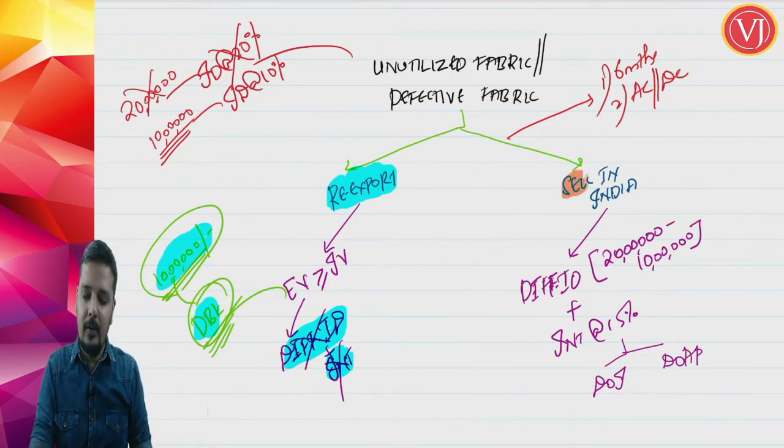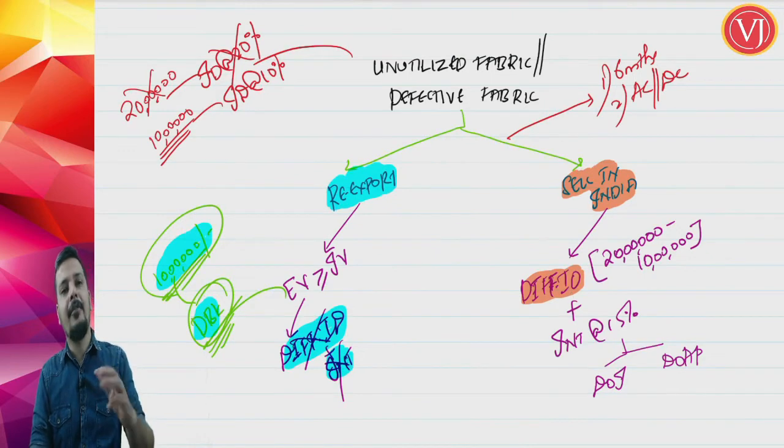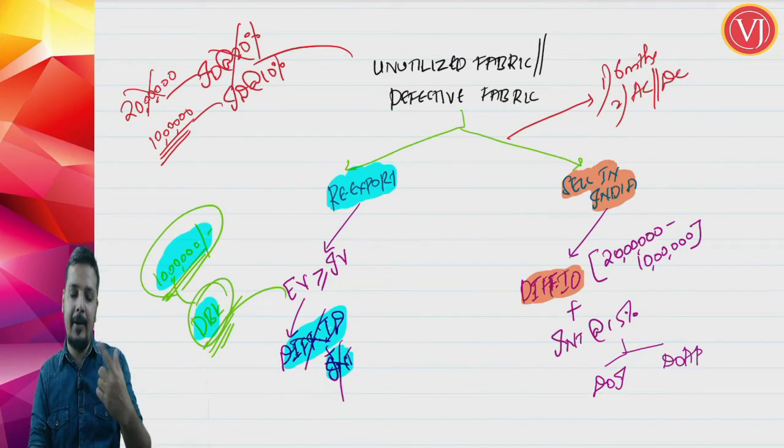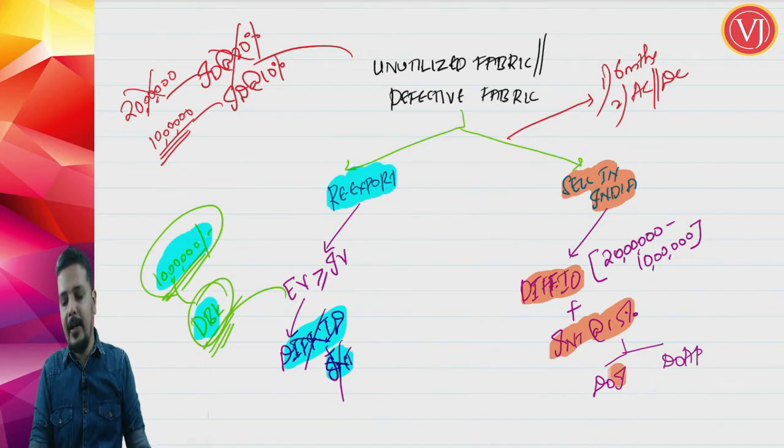So if I don't re-export, normally I may not be in a position to re-export. In that scenario, I can sell in India. All I have to do is pay the differential import duty. I have to forget the exemption notification. Without that, I would have paid 20 lakhs, but I have already paid 10 lakhs. So I'll pay differential import duty 10 lakhs. And on that 10 lakhs, I'll pay interest at 15%, starting from the date of importation till the date of actual payment. Right.